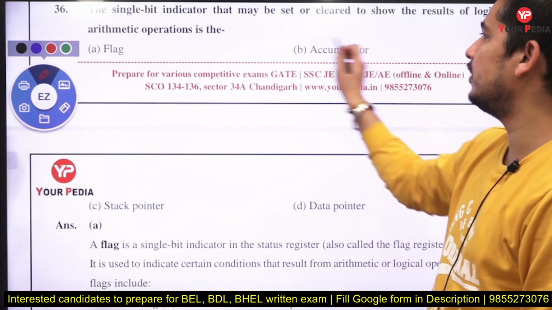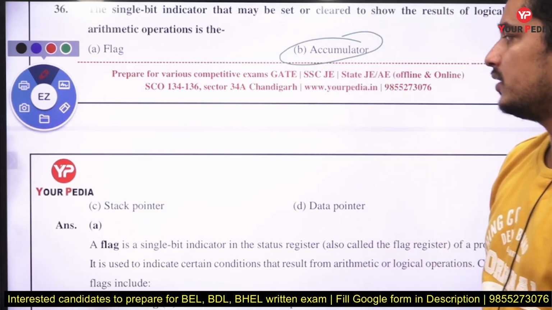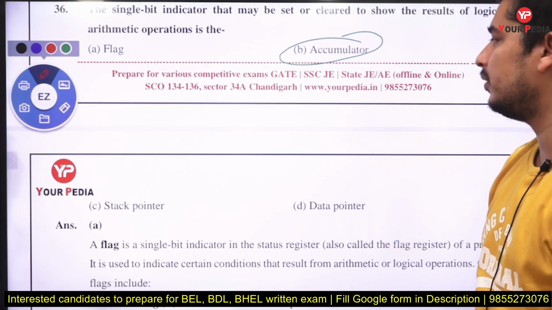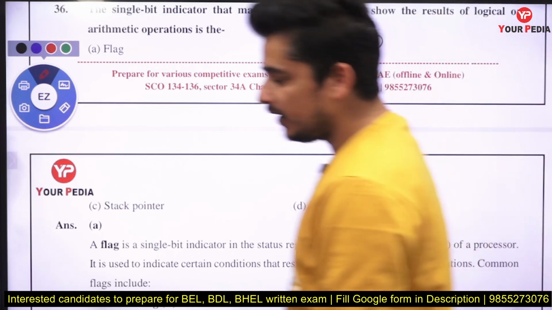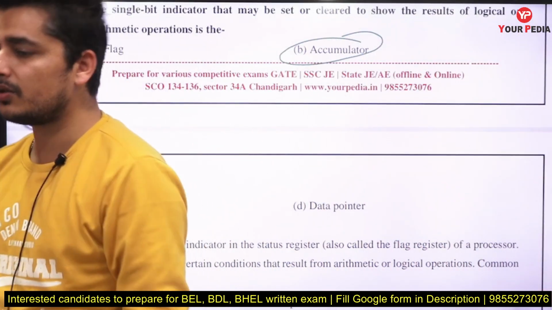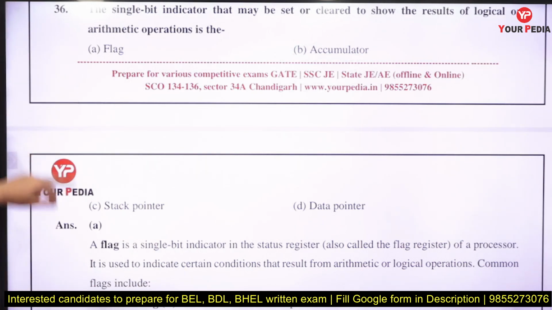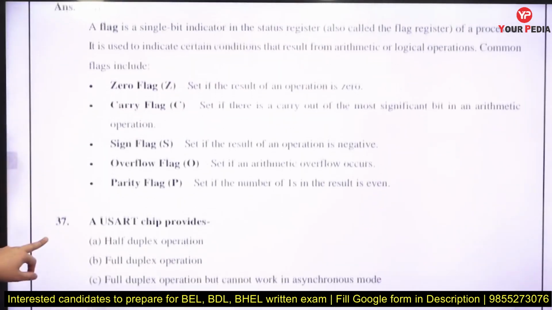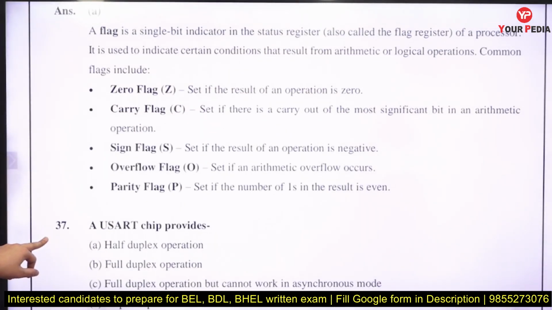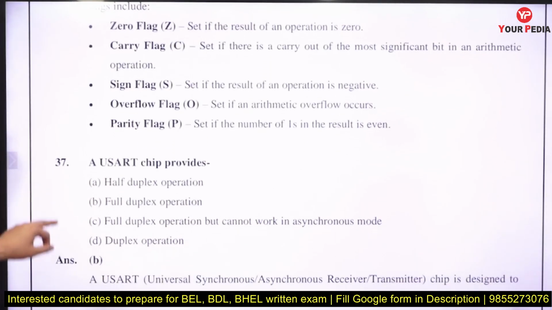Accumulator is the thing where you can store the results. Stack pointer is different, data pointer is different. So basically the flag is either clear or set whenever you do any logical or arithmetical operation. So answer will be A. There are these types of flags: zero flag, carry flag, sign flag, overflow flag, and the other one is parity flag, right? So they will be changed accordingly whenever you do an arithmetic operation.